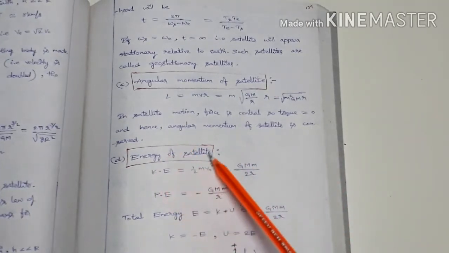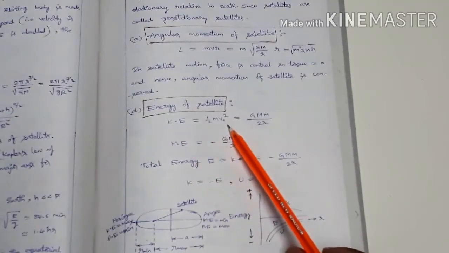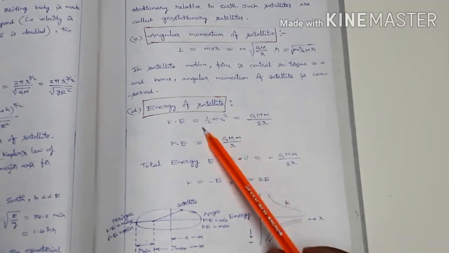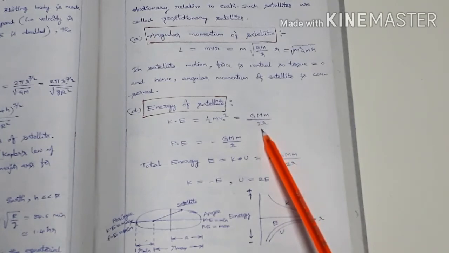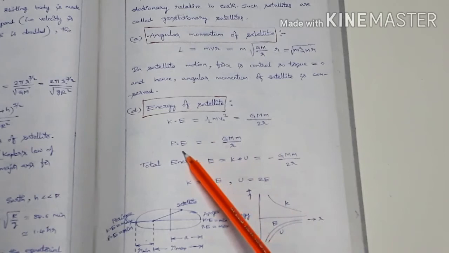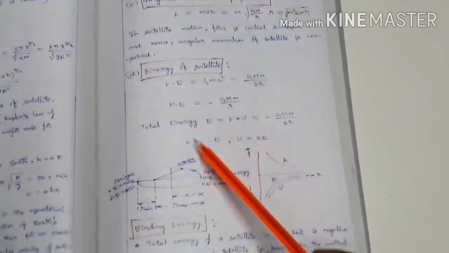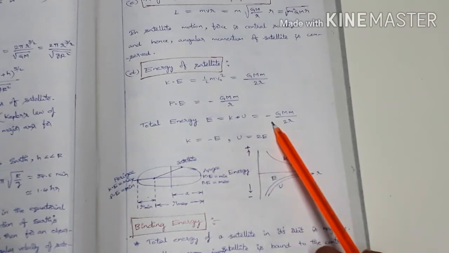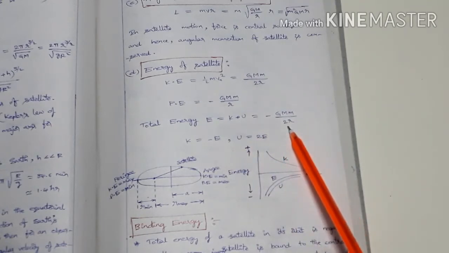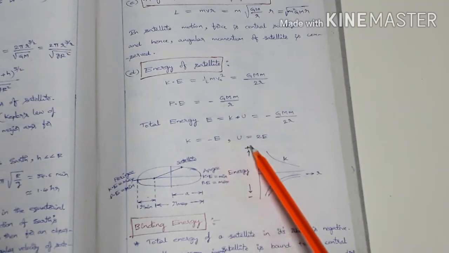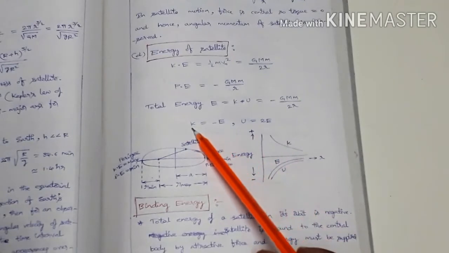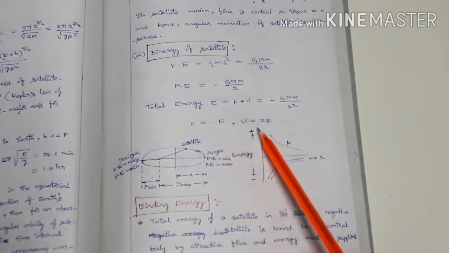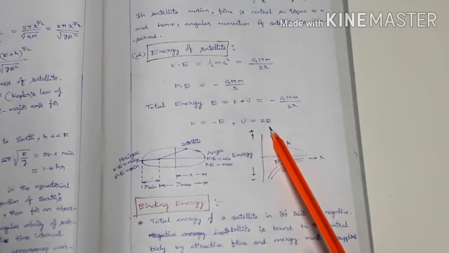Next one, energy of a satellite. Kinetic energy equals half m v naught square, where v naught is the velocity of the orbiting satellite. Half m v naught square is equal to G capital M small m by 2r. And potential energy equals minus G M m by r. So total energy E equals K plus U, that equals minus G M m by 2r. So K equals minus E, and potential energy equals 2 times the total mechanical energy. So kinetic energy equals the negative of total mechanical energy, and potential energy equals twice that of total mechanical energy.